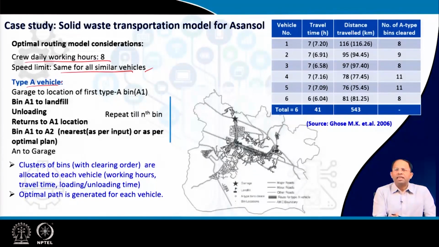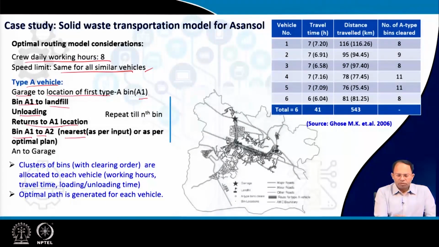The type A vehicle collects from type A bins. First it starts from a garage and goes to the location of the first type A bin, let us assume it to be A1. From bin A1, it goes to the landfill because it can carry only one bin at a time. It unloads the bin over there, then returns to the location of A1, places the bin, and then travels to A2.